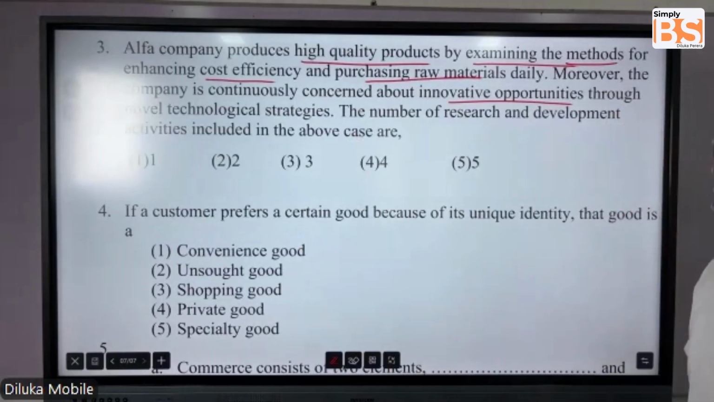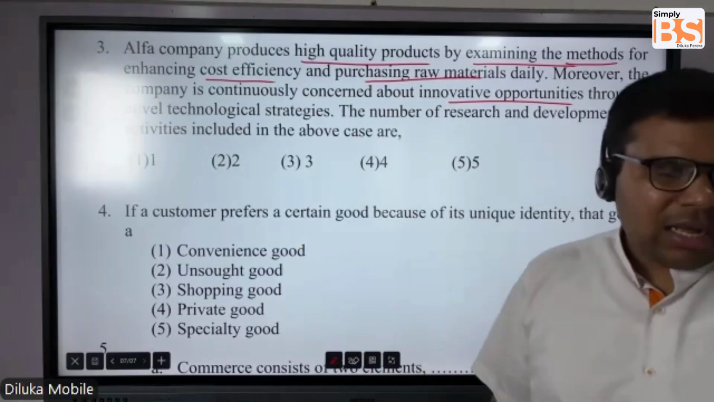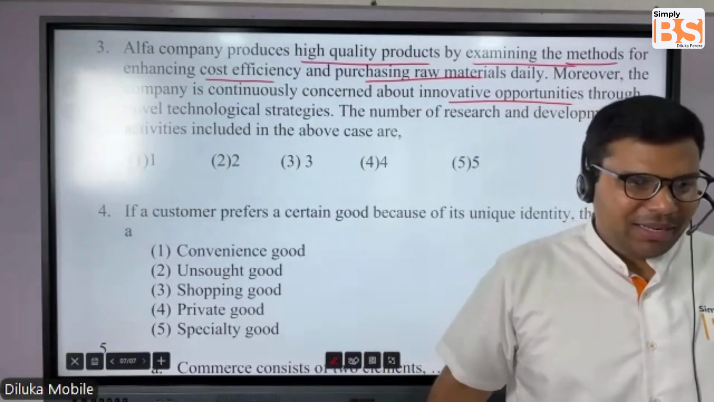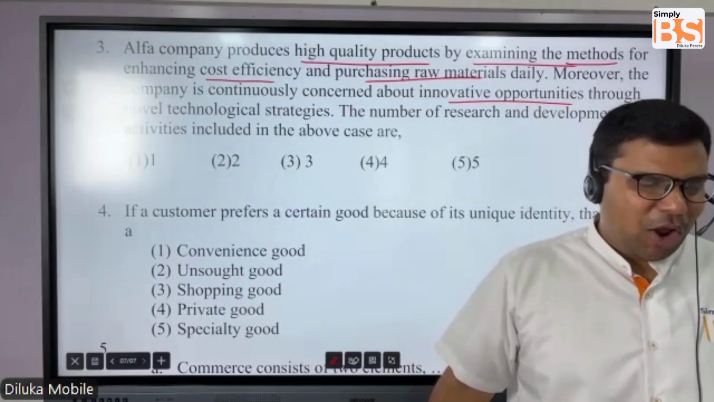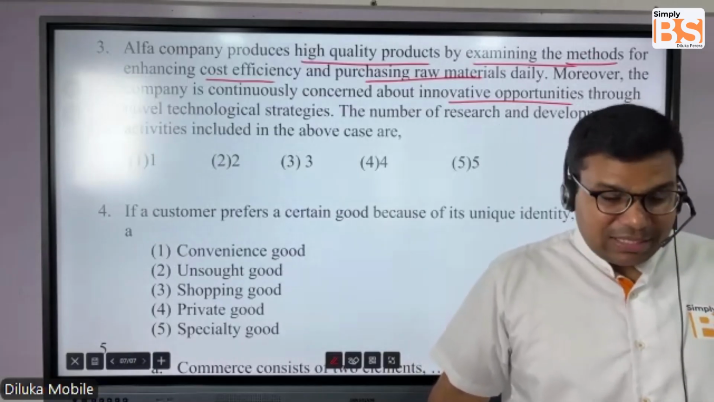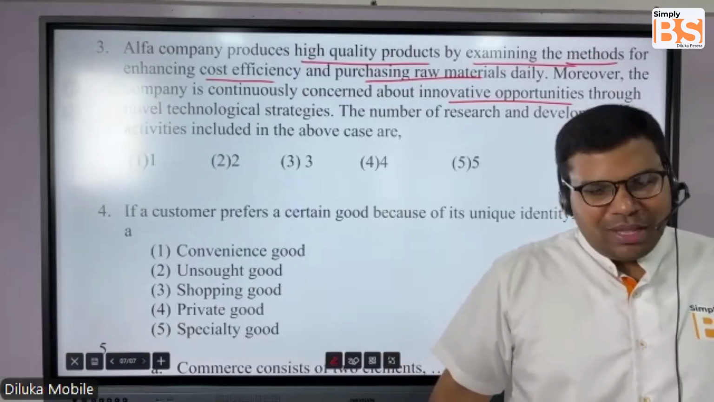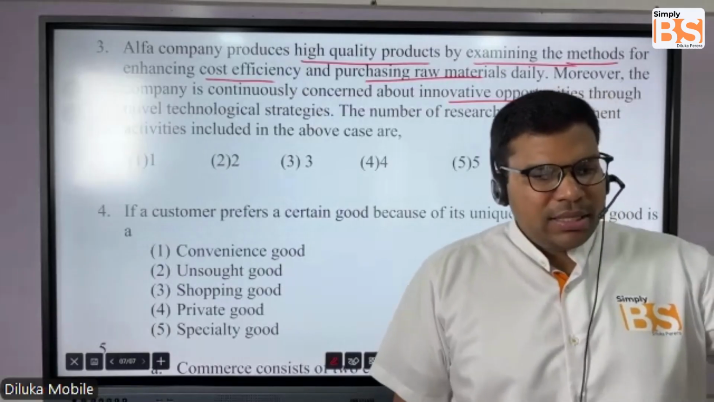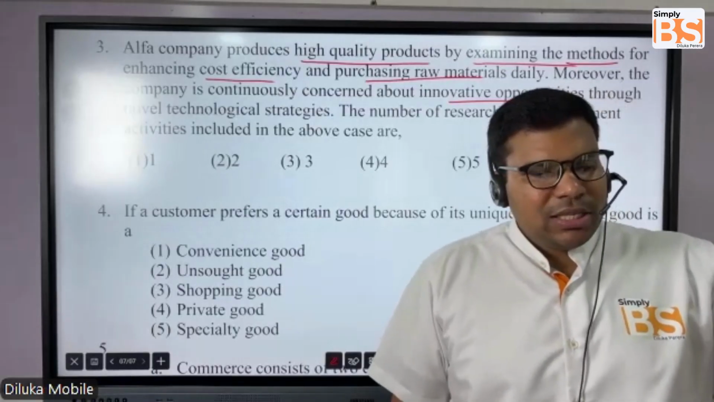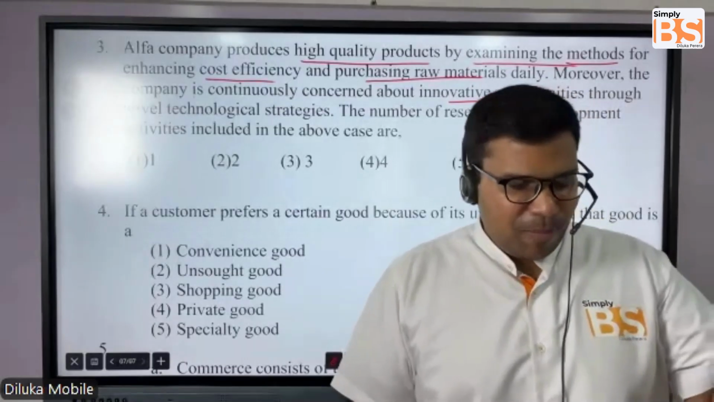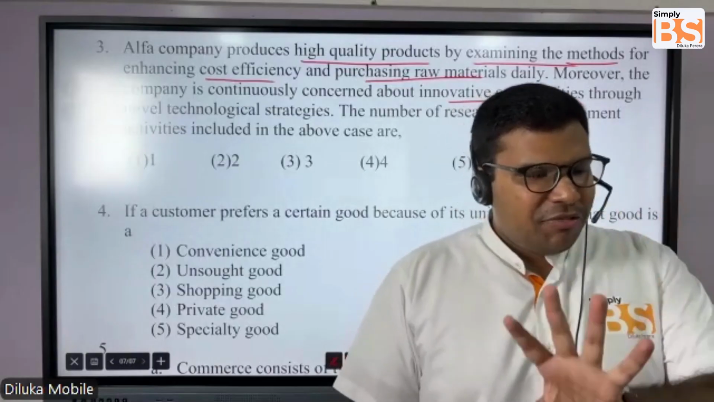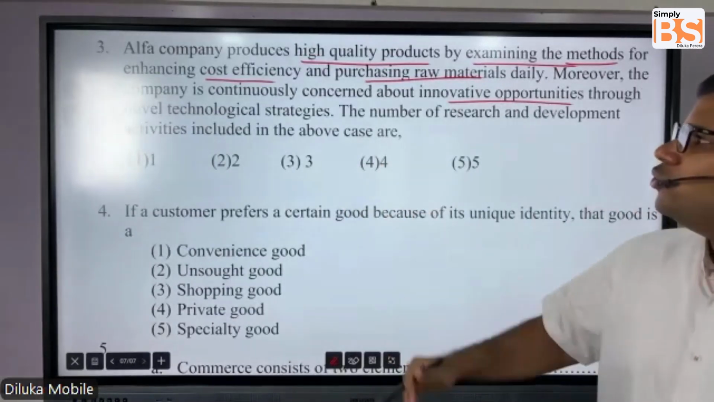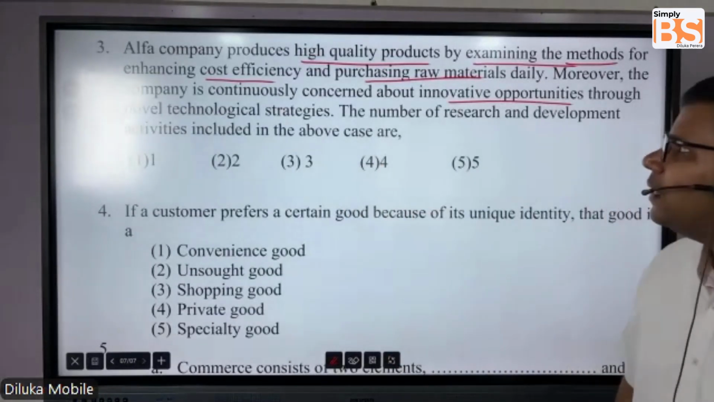How many research and development activities are shown here? Now we discussed research and development under business functions. I told you in research and development we are considering two parts. One is how can you increase the quality of your existing products, and the next phase is how are you going to offer new things. So based on those two aspects, what are the things that they are doing?